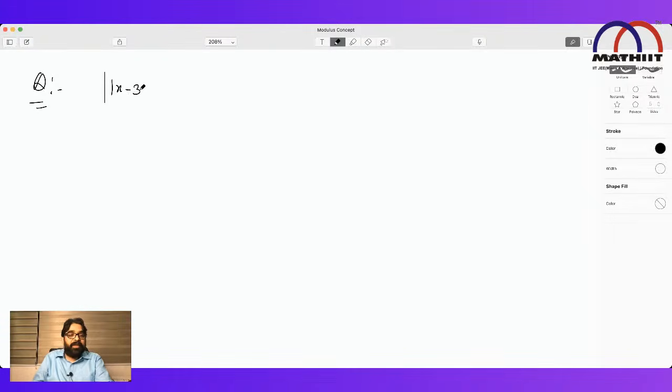Mod of x minus 3, plus 2, is equal to, no, sorry, minus 2, take it, otherwise is equal to 3. This time, please give the answer, everybody, as fast as you can. Make sure it is correct.